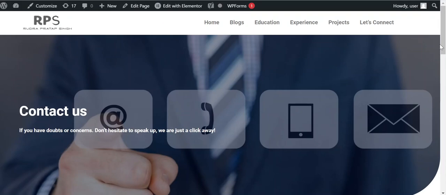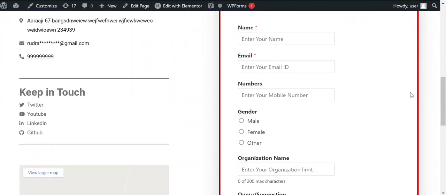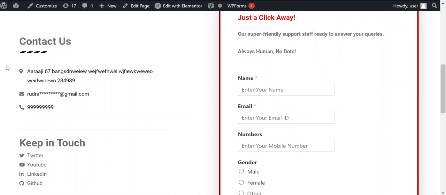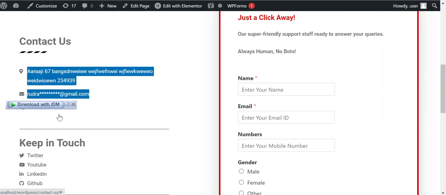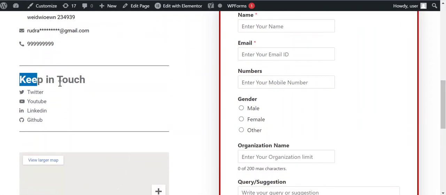And this is the Let's Connect page, which is basically a contact us page. So here you can see the contact us details, like my address, my Gmail ID, my phone number. Again I am saying this is not correct, so no issues. And these are keep in touch social icons like Twitter, YouTube, LinkedIn, GitHub. All these are clickable, but as this website is locally hosted, you will not be able to find this website on the internet or anywhere.